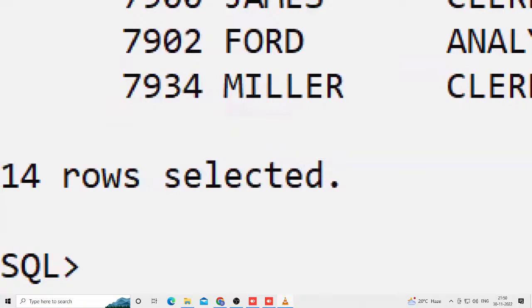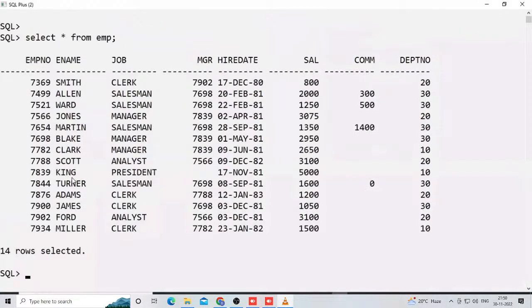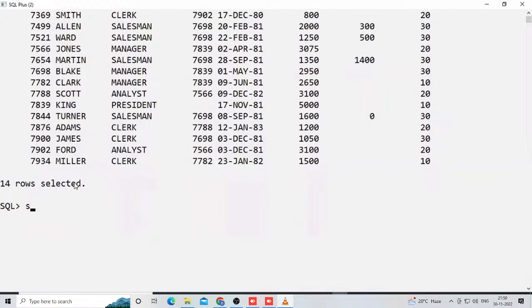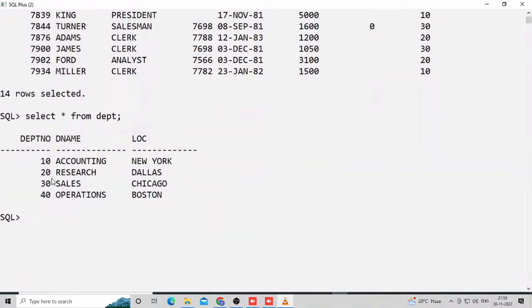Okay, this is a big table. EMP is a table. Again, observe here, another small table. Maybe DEPT is some table. These are third normal form tables, well normalized tables.